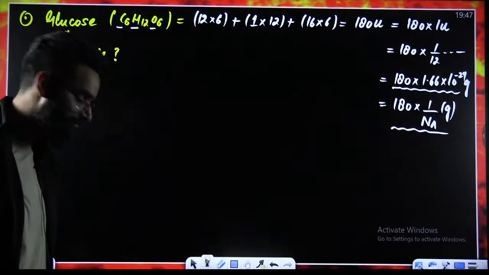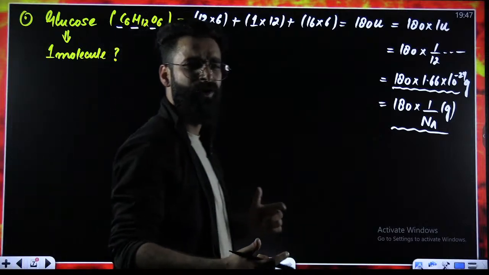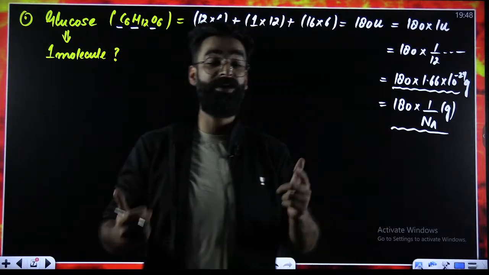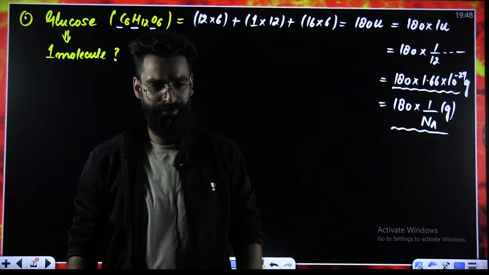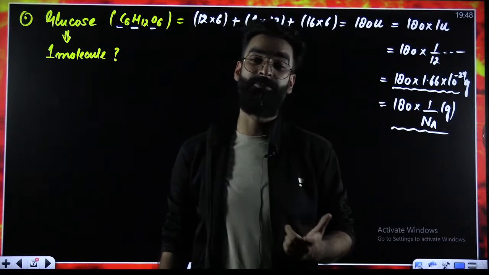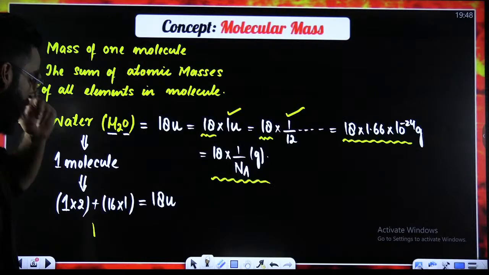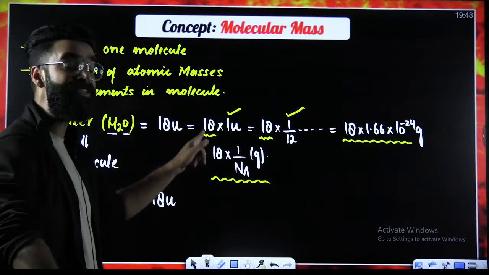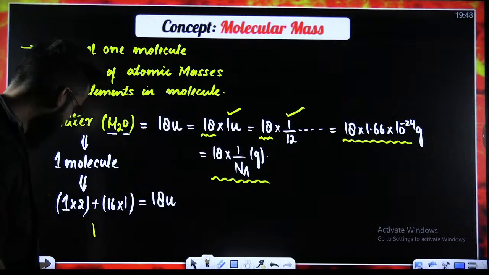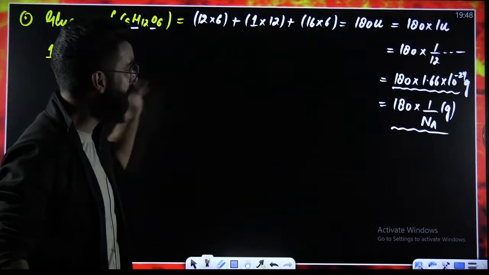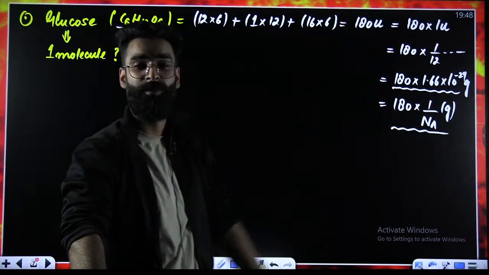Right? So now if I ask you, what kind of information is molecular mass giving us? See, over here you got to know water is 18 times heavier than 1U. And over here you got to know glucose is 180 times heavier than 1U.